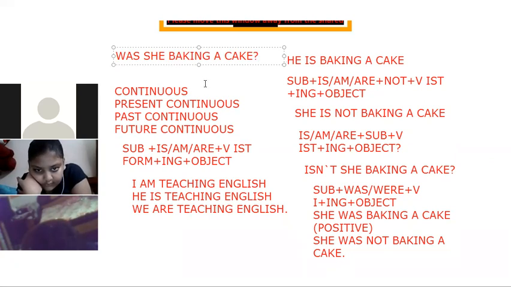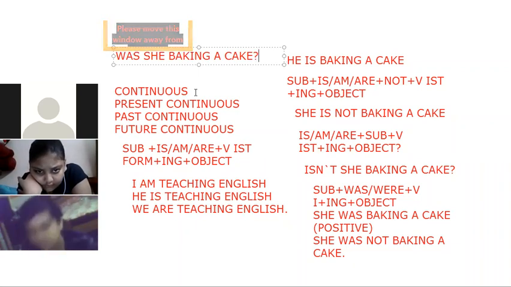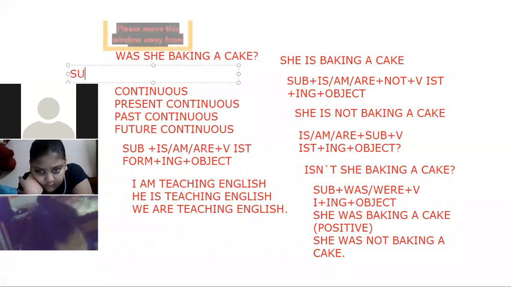Okay. Now we'll come on to the future continuous. Future continuous, which will be going to happen. Will be, shall be. Yes, absolutely right. Very good. So the formula: subject plus will be or shall be plus verb first form plus ing plus object. Very good.